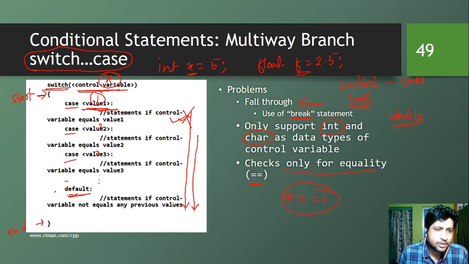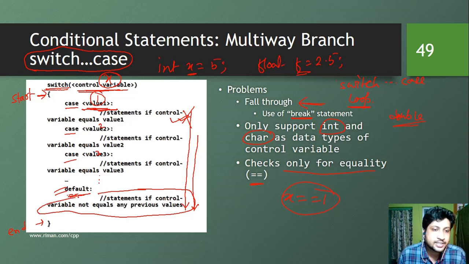So let's talk about this default now. What this default does is, if none of these cases or values are equal to this control variable, the statements in this default block are going to be executed. So it is similar to the else block in an if else ladder. If all the values are not matched with the x value or the control variable here, then the set of statements in the default block is going to be executed. So let's use this break and rewrite the syntax of the switch case so that it doesn't have a fall through problem.